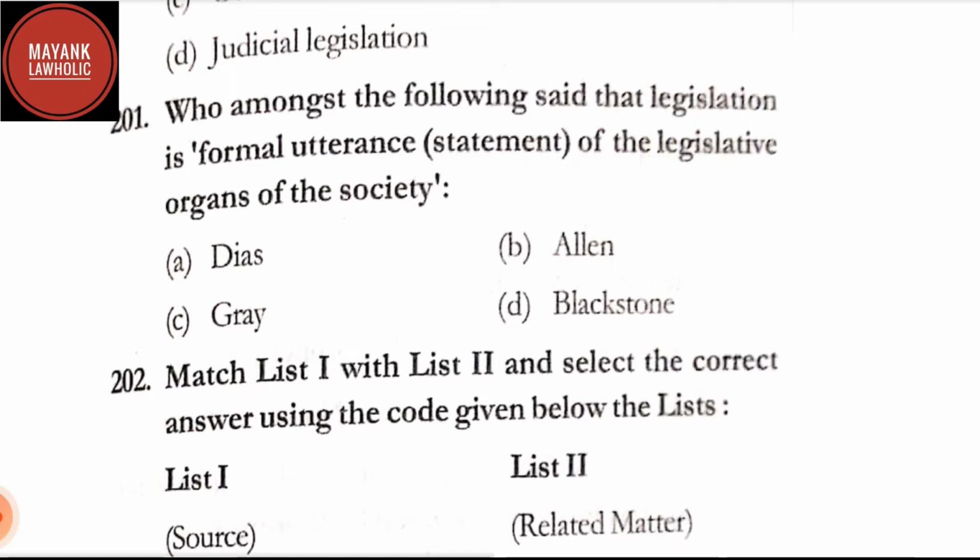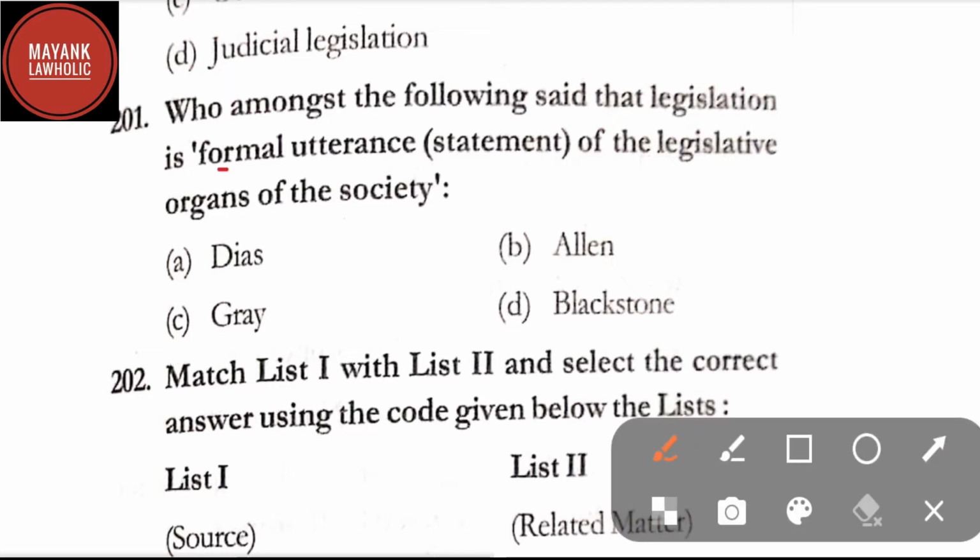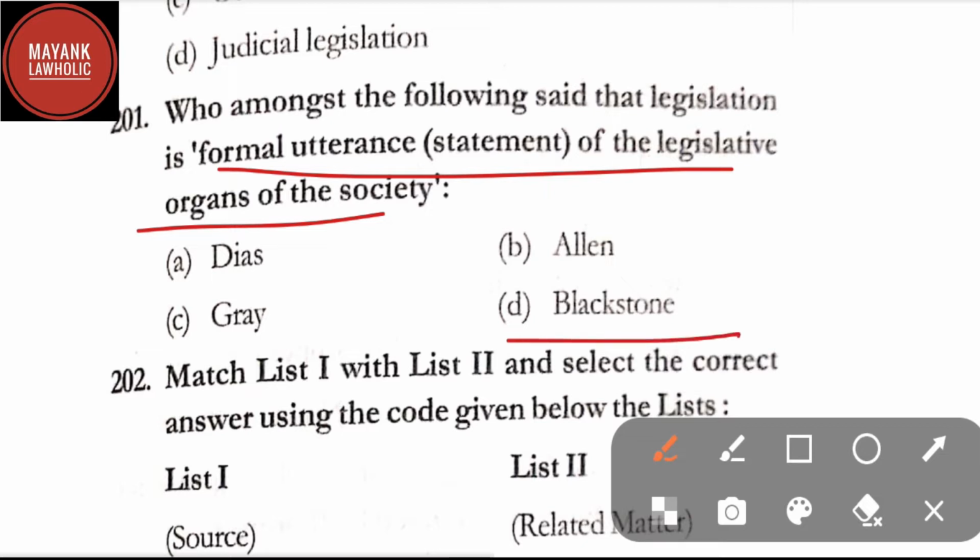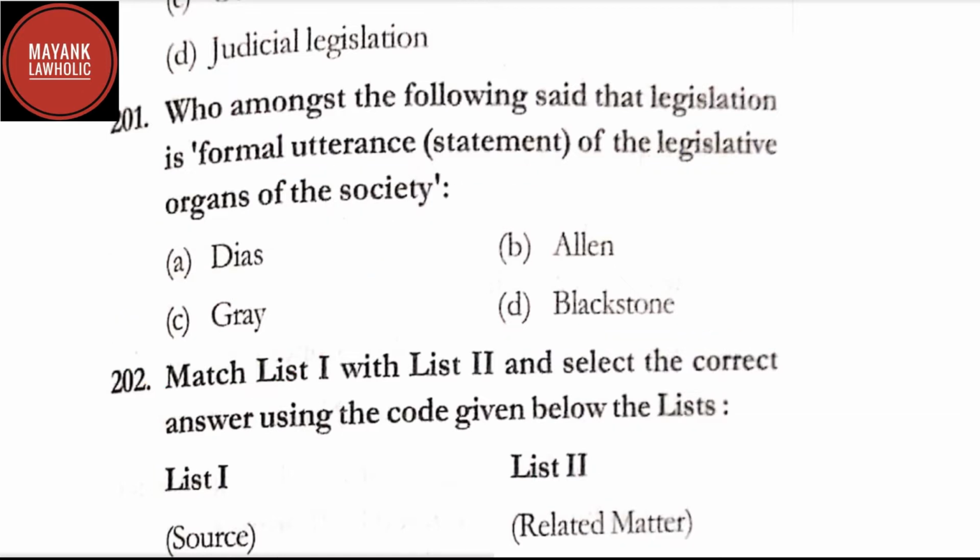So now let's get started from question number 201. Who among the following said that legislation is the formal utterance of the legislative organs of the society? Option A, Dicey, option B, Allen, option C, Gray, and option D, Blackstone. Here in question number 201, the correct answer is option C, that is Gray.